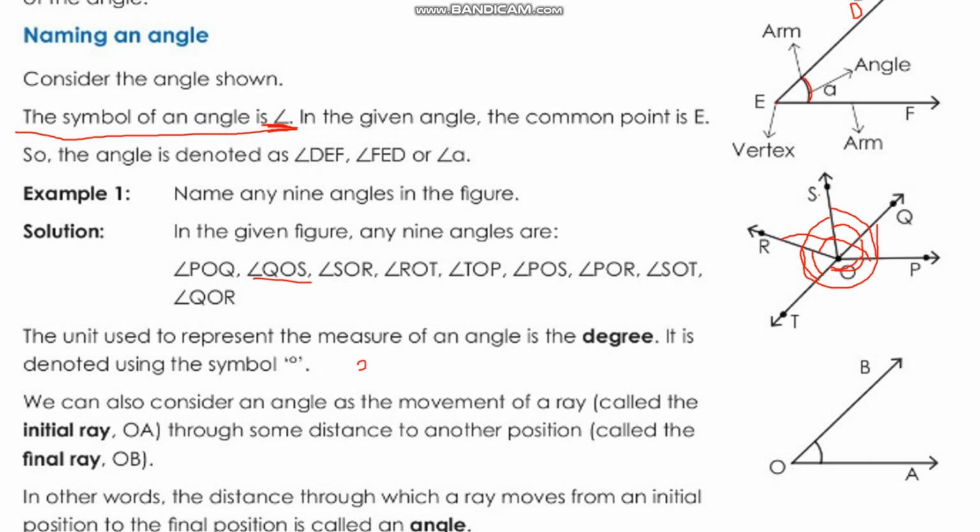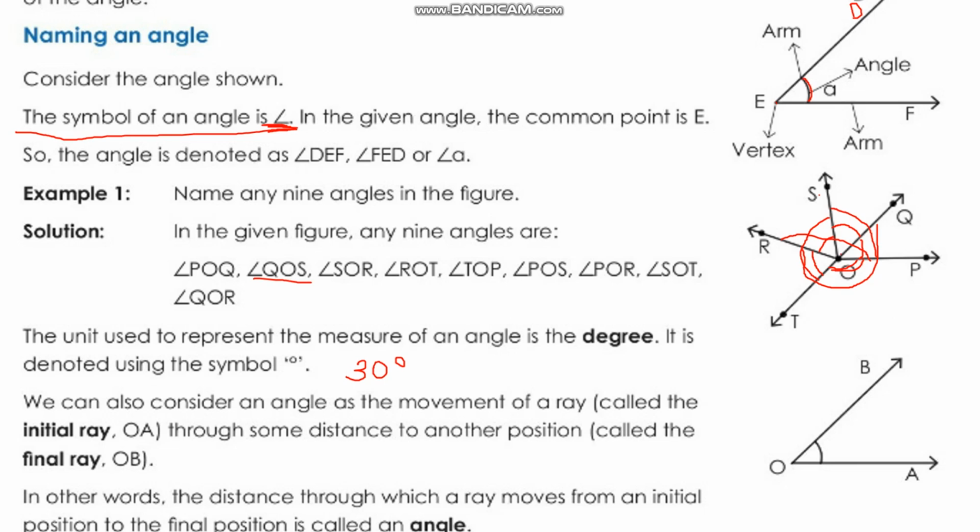For example, if the angle measure is 30 degrees, then you write 30 and above that you put a small zero. So this way we can write the measure of an angle. Got it, children? This is about the naming of an angle.